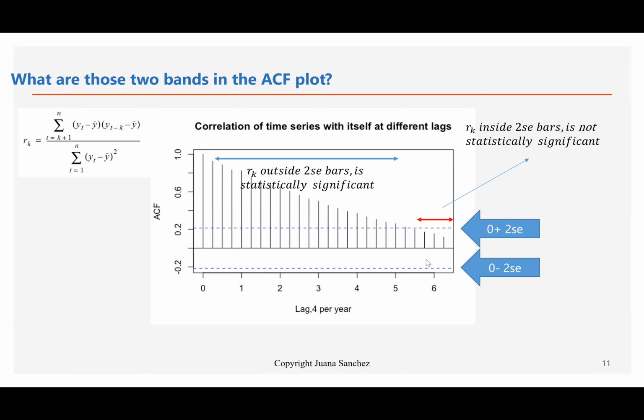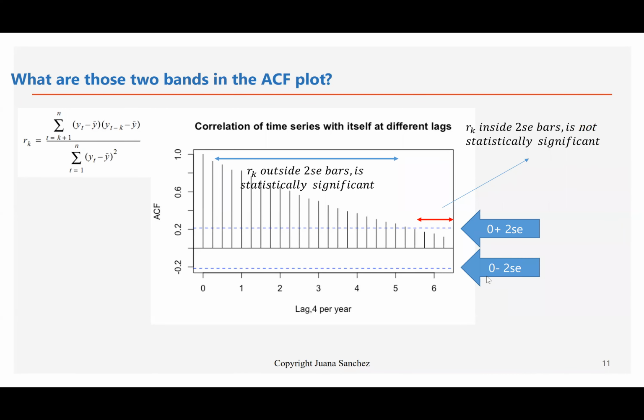So here, for example, we have that r sub 25, r sub 24, r sub 23, r sub 22 are not statistically significant. R sub 21 is borderline. All the other ones are statistically significant. That doesn't apply to r sub 0. R sub 0 is always 1.